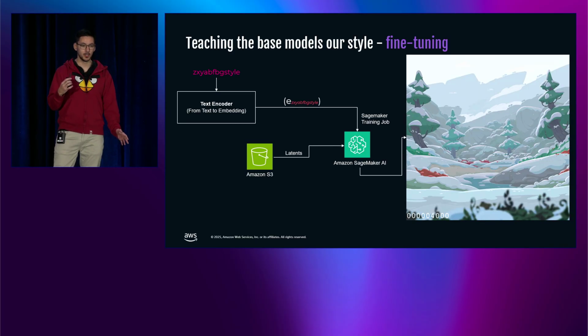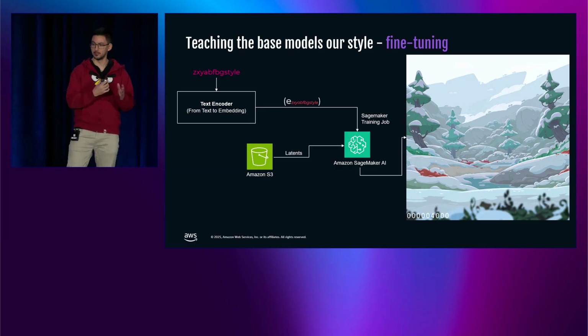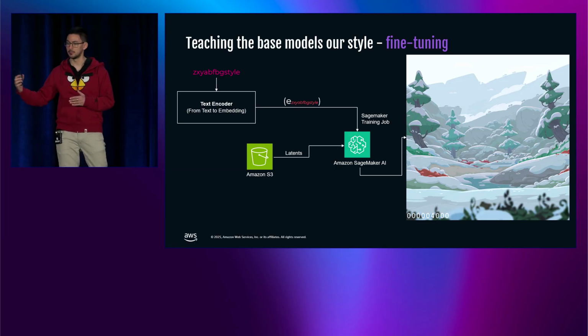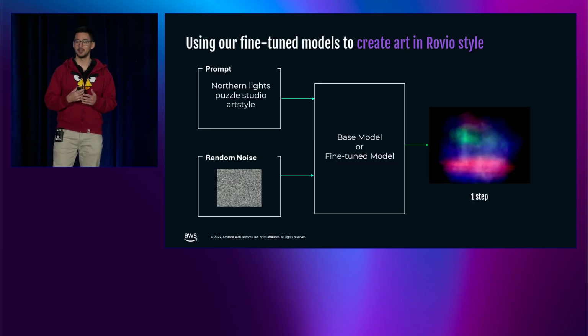So one challenge is, how do we decide which model to pick? Because in each of these steps, we have in S3 a safe tensor file, which is the model artifact that then our artists will use to generate the images. So what we do is we show these videos to our artists, and they decide.